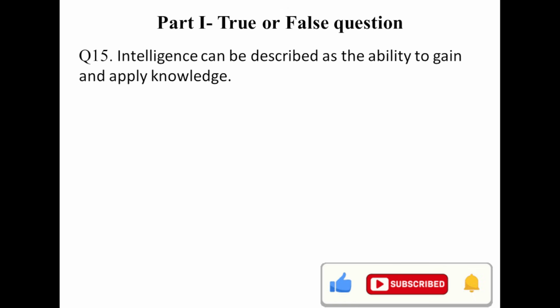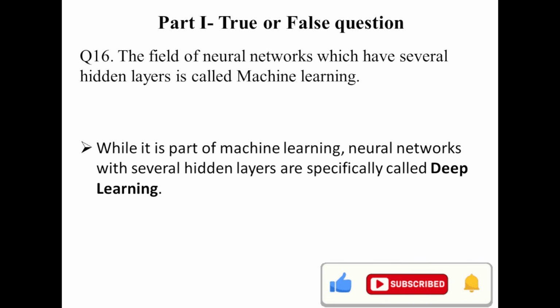Question number 40. Knowledge is information acquired through experience. Knowledge means information that the system or AI can acquire through experience. That is true. Question number 50. Intelligence can be described as the ability to gain and apply knowledge. It's true.